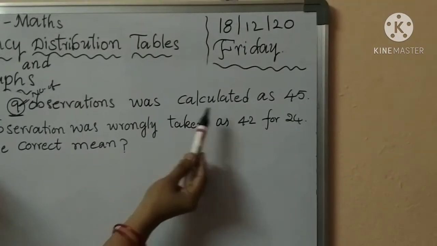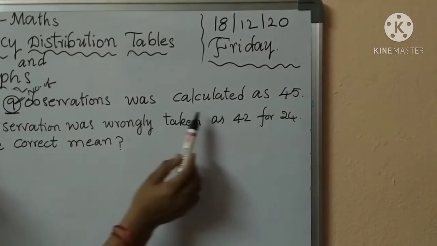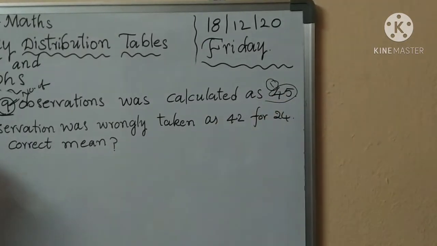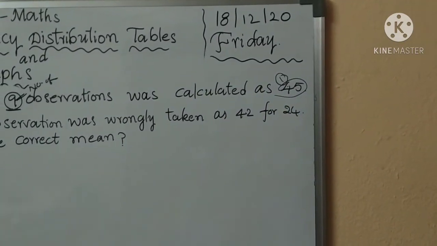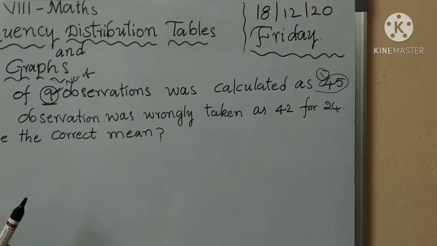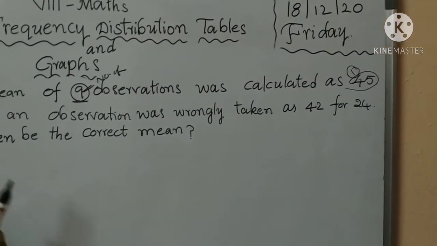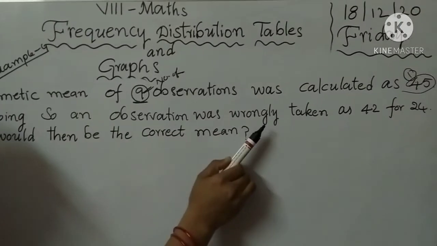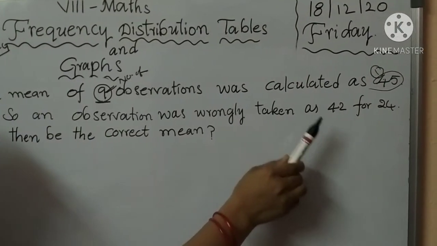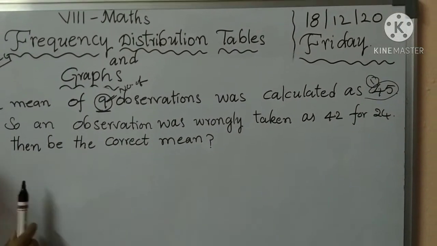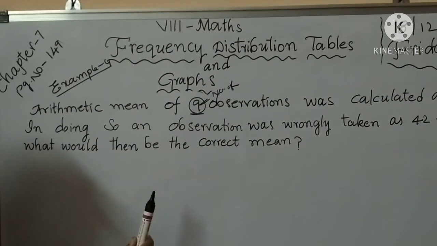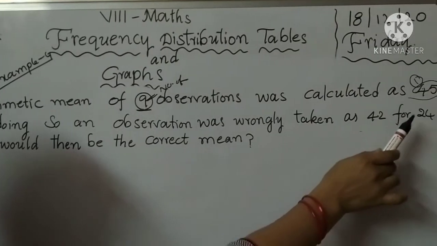Calculated as 45, so each observation is 45. In doing so, an observation is wrongly taken as 42 for 24. So here one observation is taken wrong.